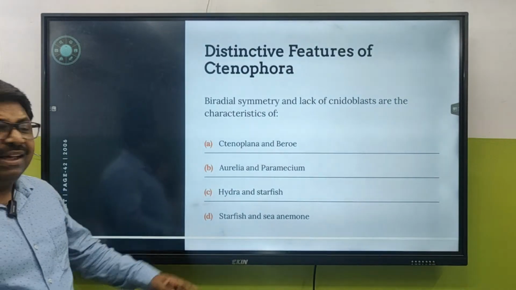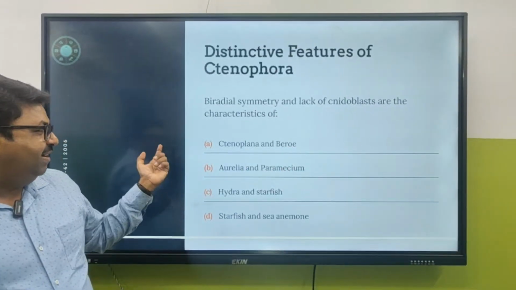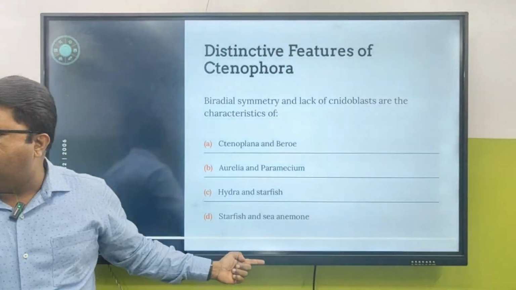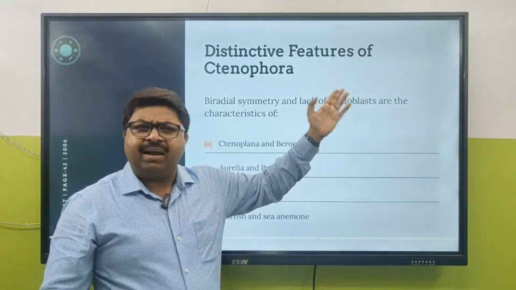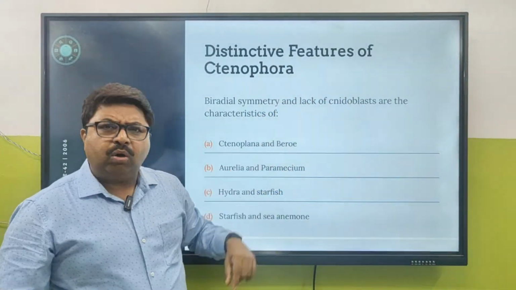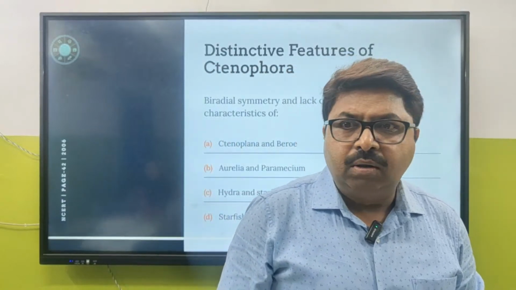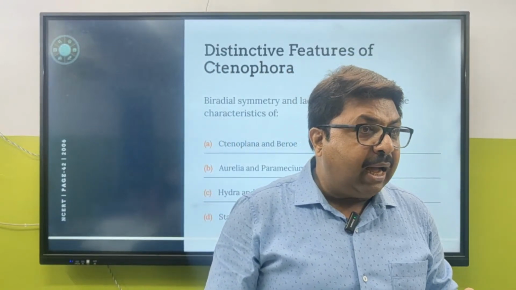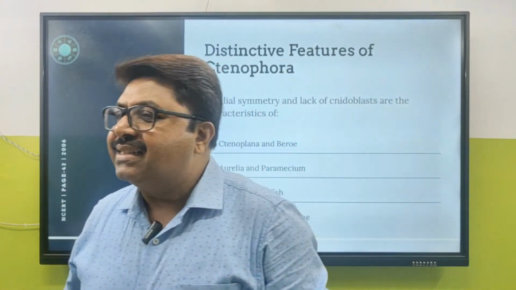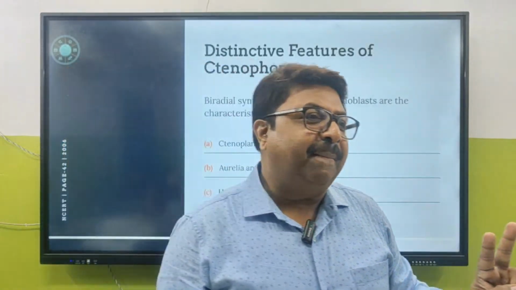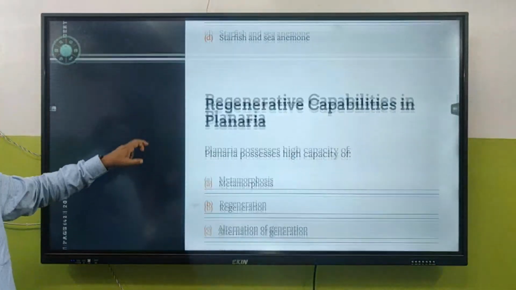Lack of endoblast. Lack of stinging cells. Come on, ctenophores. Lack of endoblast cells. Phylum Ctenophora. And what is the example? Beroe. We have talked about Beroe. Last day we talked about Beroe. There is an example. Nuda class. Under Tentaculata class, there are two examples, Pleurobrachia and Ctenoplana. Okay, so the answer is Ctenoplana and Beroe.